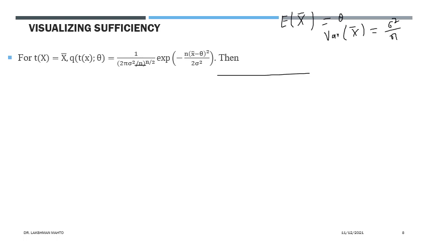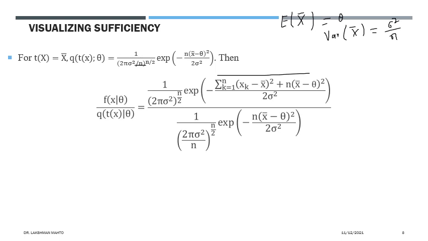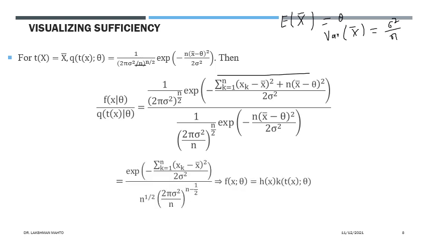So in place of the variance we are writing sigma square by n here, and here again sigma square by n. The n which is in the denominator goes up into the numerator. So this is the distribution of a function of the statistic. Now we will divide the joint distribution by this distribution. After dividing and simplifying the right hand side, theta is cancelled out, and finally we have this term. If you observe closely, this term is totally independent of theta. There is no presence of theta here.